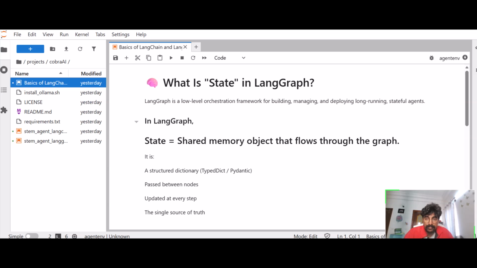green, and orange. Red means you have to stop, and on the other side it's green, so the other side's traffic passes across the road while red stays. This is how a finite state machine works, similar to a traffic signal. State should be maintained for the other side also. Given this state, what should go next? State here means a shared memory object that flows through the graph nodes.